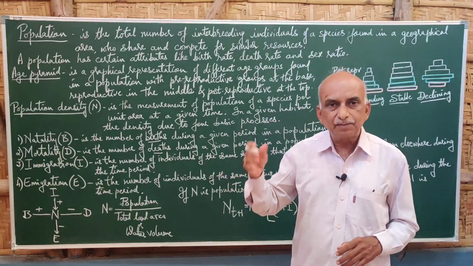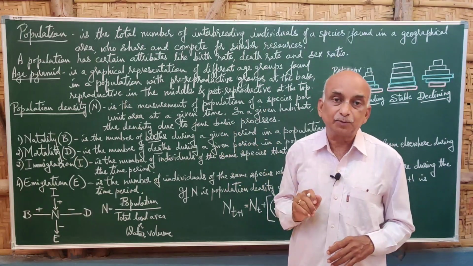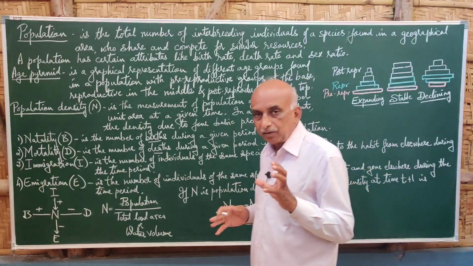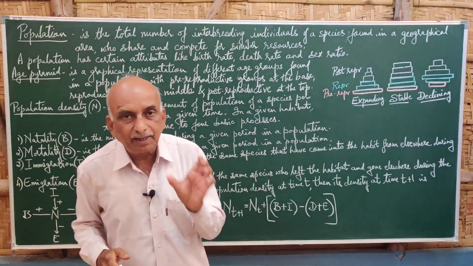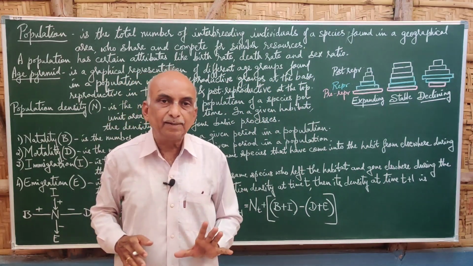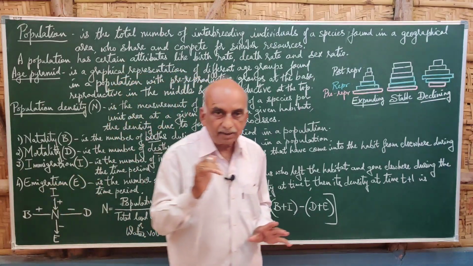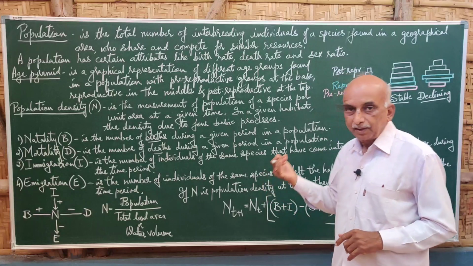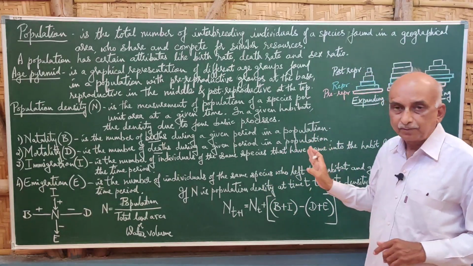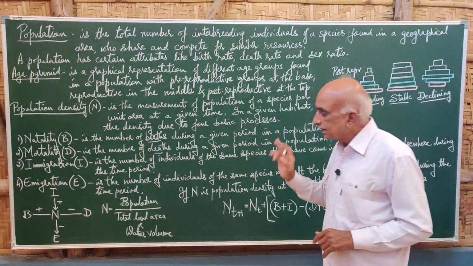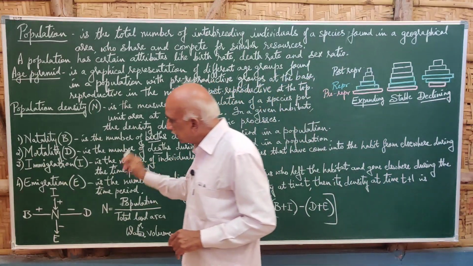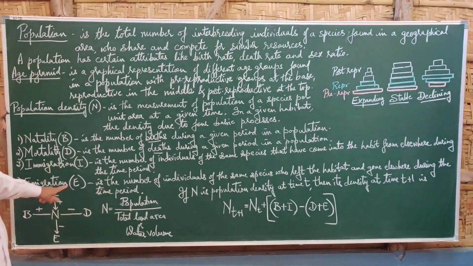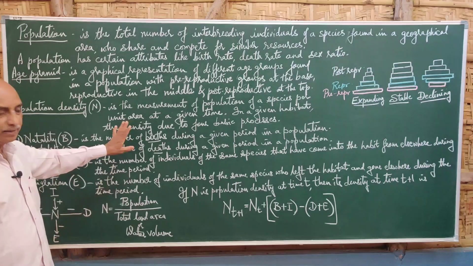They go there for some months or some years at the most, and they come back to our place and contribute to our population. For a time being, they have left our place and there is a reduction in the population due to their going away from the particular area. That is emigration. So these are the four basic processes which affect the population density.